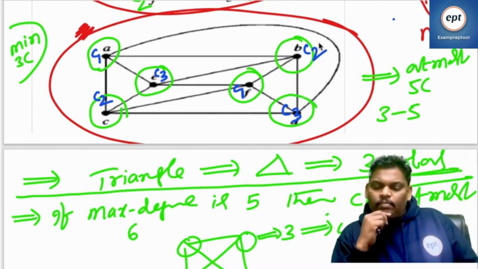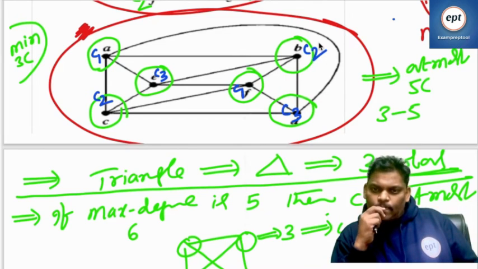There is no algorithm, manual checking only. There is no other way.